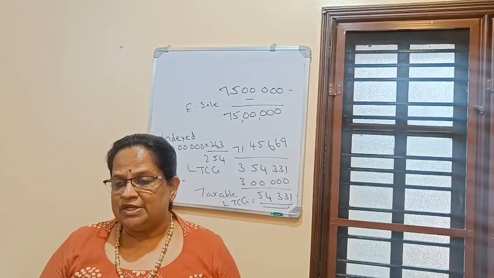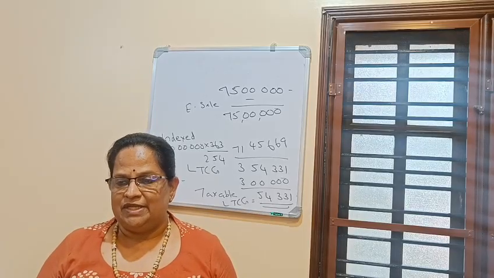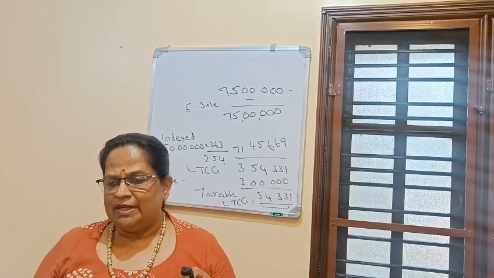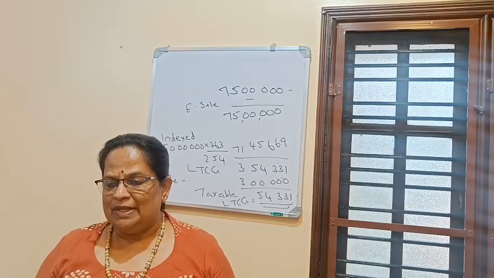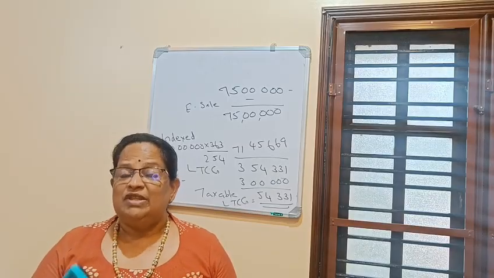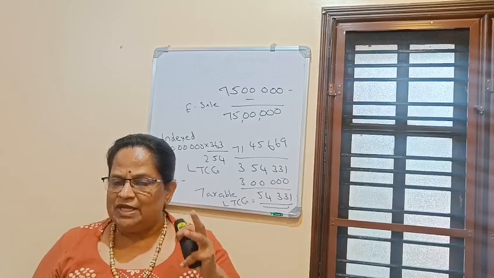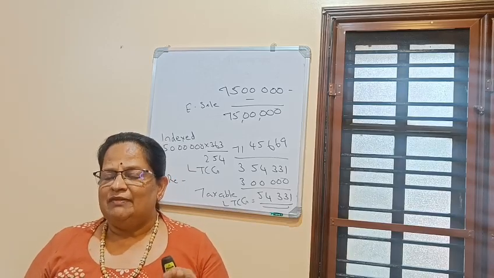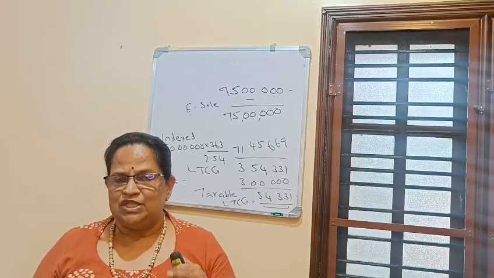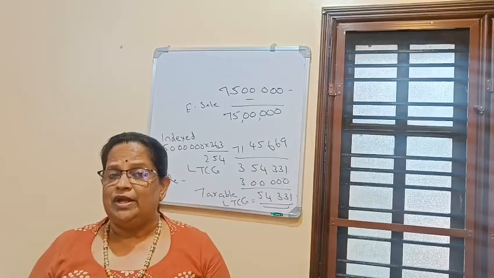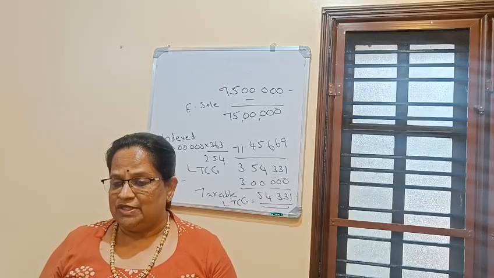A long-term capital asset is transferred by the assessee during the previous year. So any capital asset, and the assessee got a long-term capital gain. Now investments in specified securities should be made within 6 months from the date of transfer. That is very important. When you get the problem, you have to see whether he has invested within 6 months. Otherwise, he is not eligible for exemption. So the date of transfer and date of investment in securities are very important.